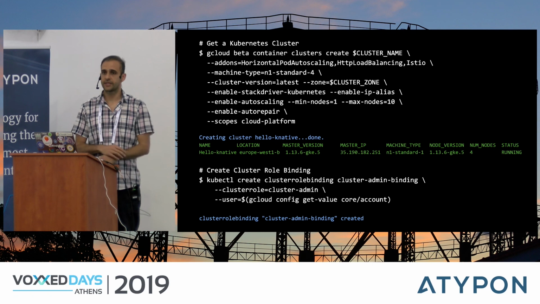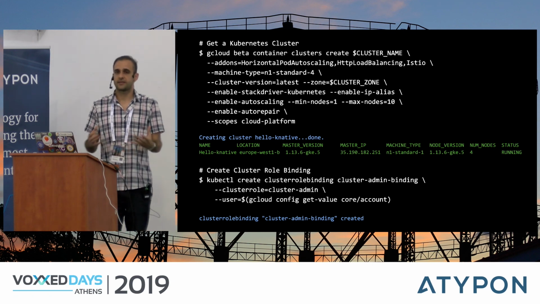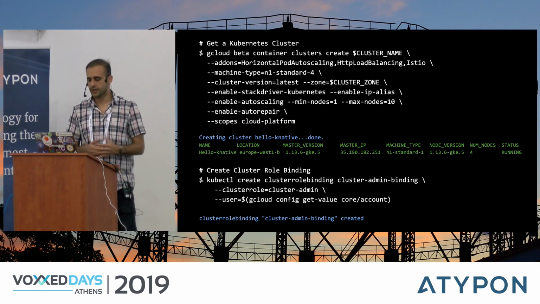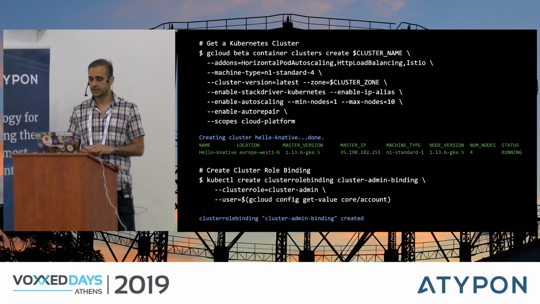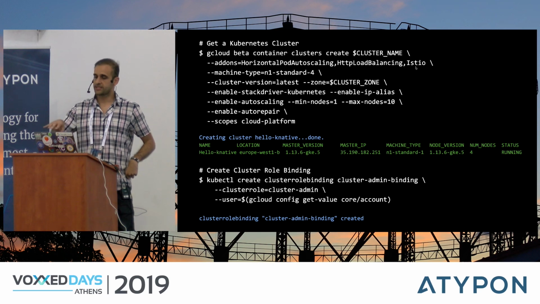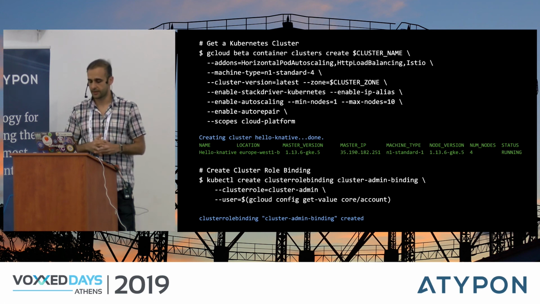Well, first you need a Kubernetes cluster. You can either set that cluster up yourself if you're running it locally, but if you're on Google Cloud, this is a single command line tool that will get you a Kubernetes cluster. By the way, in Google Cloud, you can also say add-ons, and you can also say Istio. What this does is that it gives you a Kubernetes cluster with Istio installed already, so you don't have to install Istio separately.